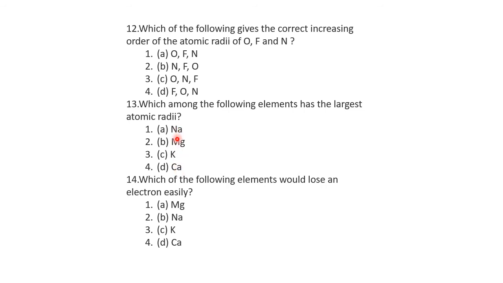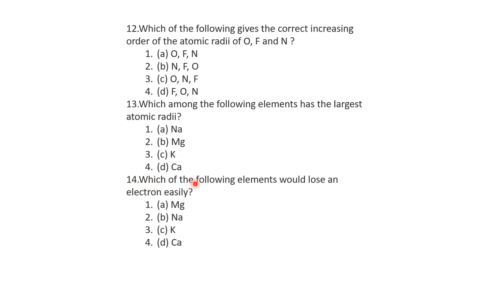Here you have to compare sodium and potassium. They belong to the same group. So in the same group, what is the trend? When we move from top to bottom, atomic radius will increase. So the bottom one will have the largest radii. Sodium is 11, potassium is 19, so potassium is the bottom one. This has the largest atomic radius. So K is the correct choice.